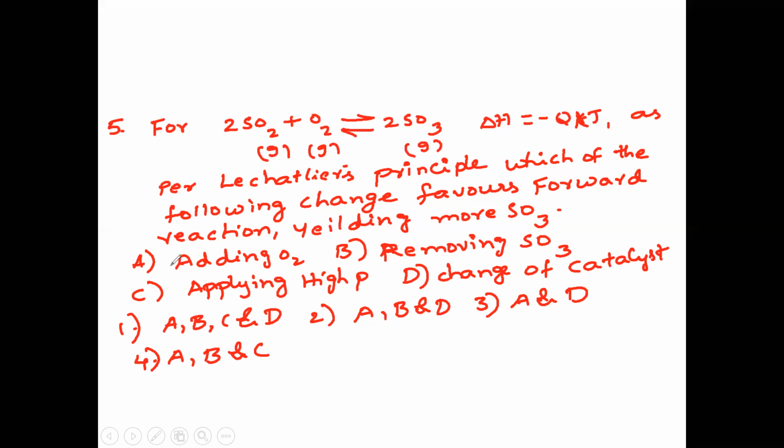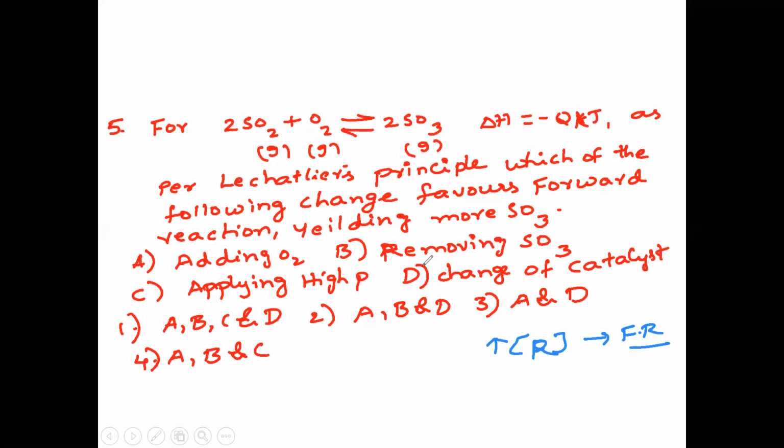First is by adding oxygen. If you add oxygen, what happens? By increasing the concentration of reactants, equilibrium will shift in the forward reaction. That is, more sulfur trioxide is formed. Because oxygen is a reactant, by adding O2, the forward reaction takes place. So the first condition, A, is correct.